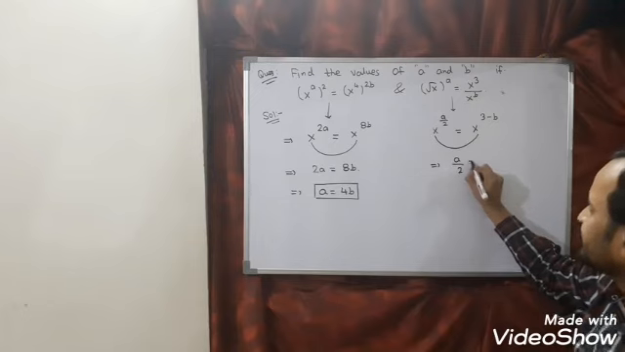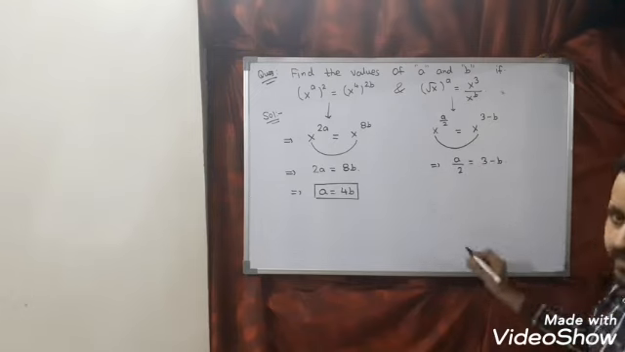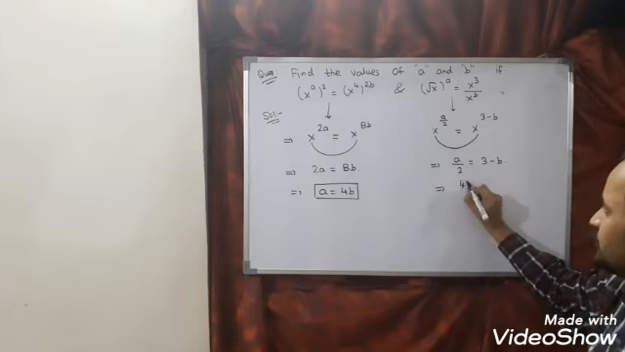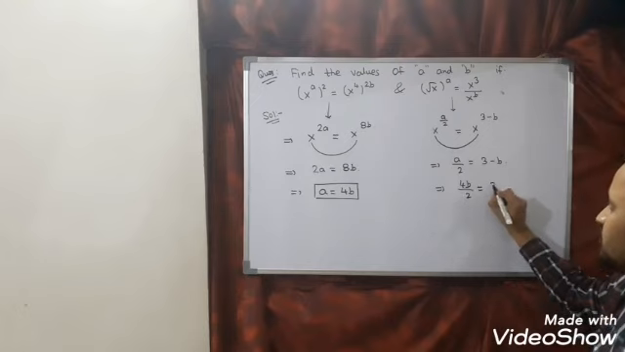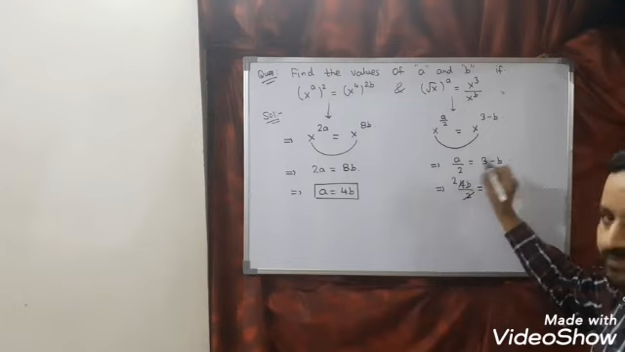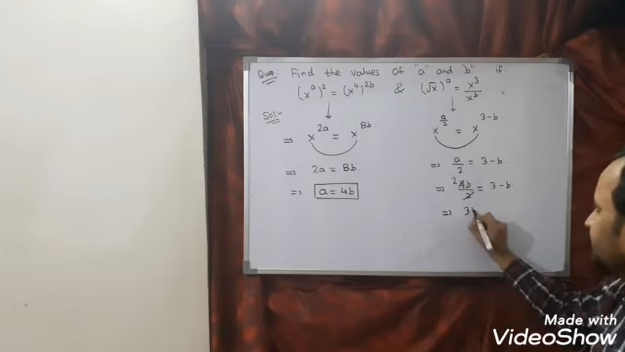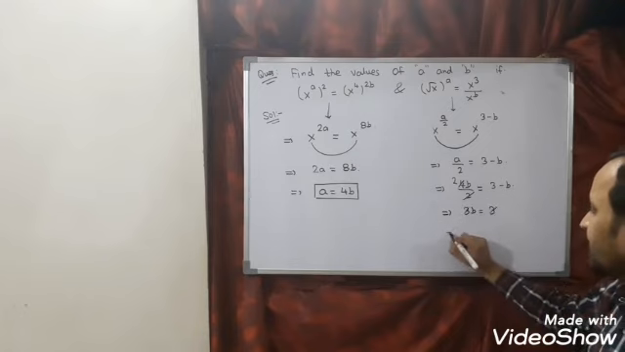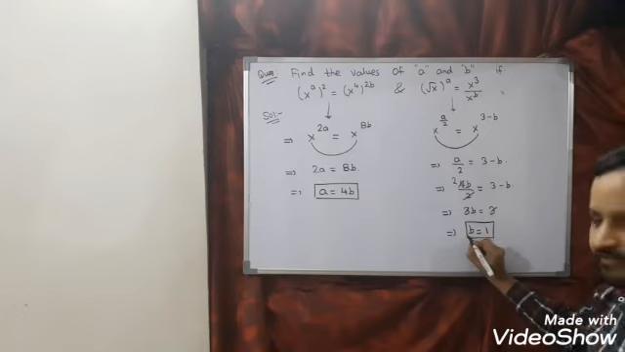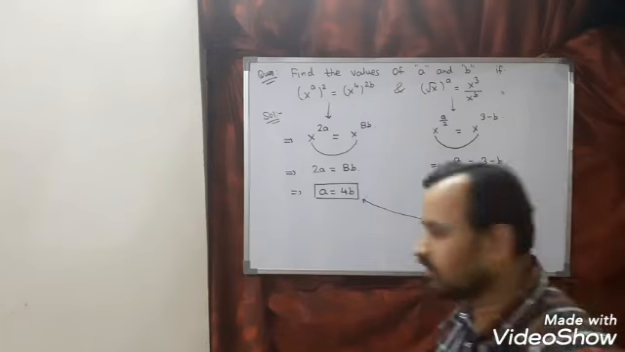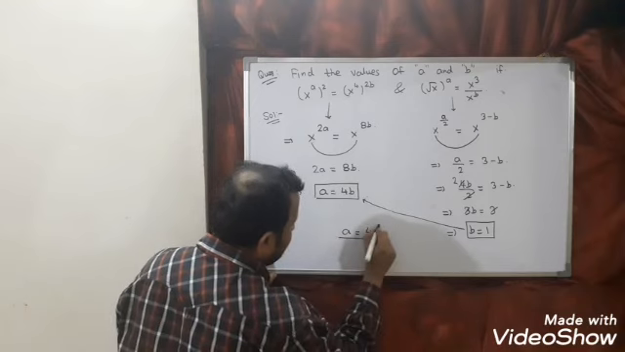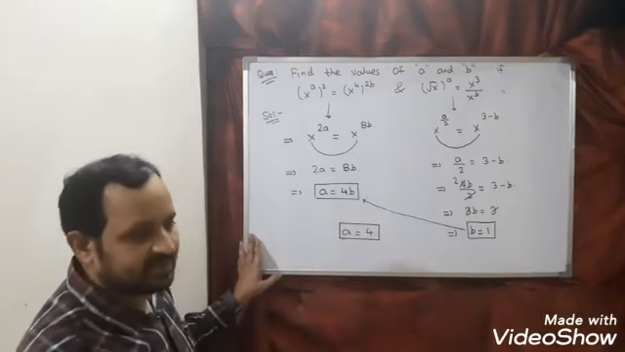The base is the same, equal sign came, so we can equate the powers. So a by 2 is equal to 3 minus b. Tell me, what is the a value? 4b. So 4b by 2 is equal to 3 minus b. Now 2 means 2, so 2b plus b, so we get 3b is equal to 3. Now 3 cancels, so b is equal to 1. Put this value of b in this. What is the value of a? a is nothing but 4. So a is equal to 4 and b is equal to 1.